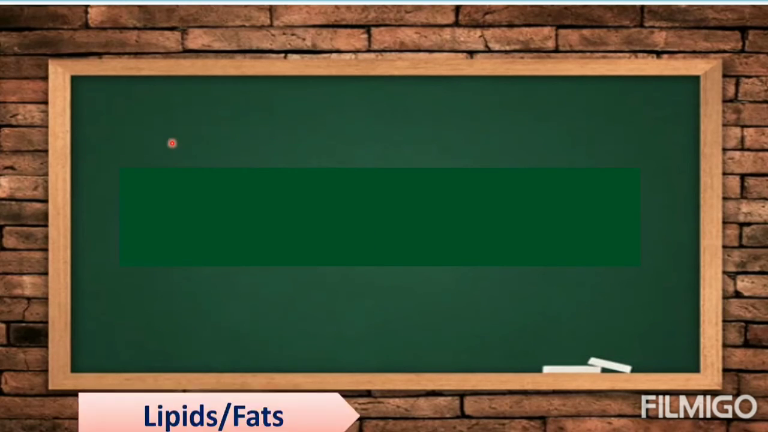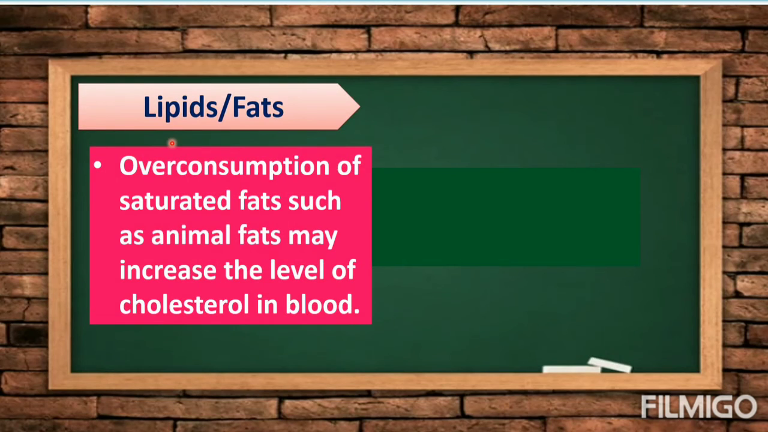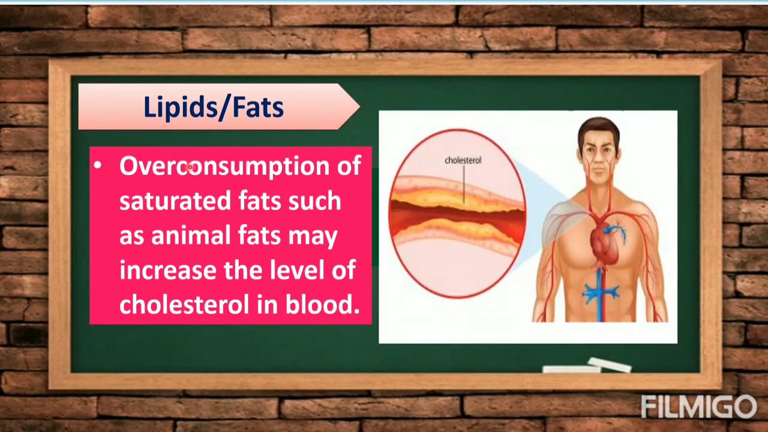Next, we have what we call lipids or fats. So overconsumption of saturated fats, this kind of fats is not healthy, such as animal fats, may increase the level of cholesterol in our blood. Class, our body needs cholesterol to make our cells healthy, but too much level of cholesterol can increase our risk of heart diseases. Look at this. It is going to block the passageway of our blood. Okay, so meaning do not eat food that is having this too much or high cholesterol.